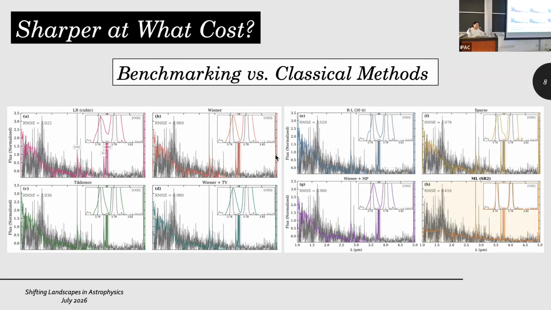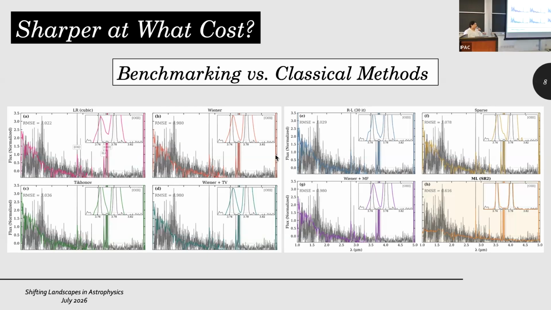However, we didn't stop here for evaluation. We have spent a significant amount of computation time on training this AI model. Are we actually gaining something compared to traditional denoising techniques that astronomers used before we had access to these AI techniques? So that's why we benchmarked our model against 8 different classical techniques, such as Richardson-Lucy, the Wiener method, Tikhonov, or even combining the Wiener with a matched filter.